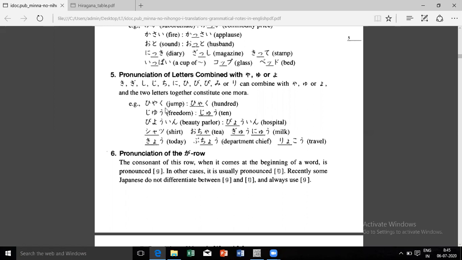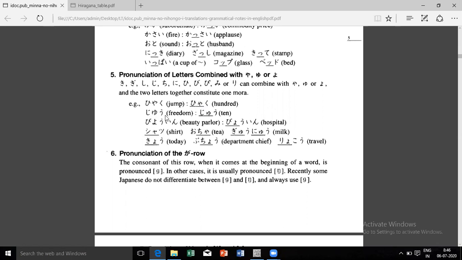Hiyaku, yaku. What is the difference here? Hiyaku, the ya is big. It is the same size as the other characters. So it is hiyaku, jump. This word is not there for you. Jump is not there. Yaku, this is there. So here you can see that small ya.